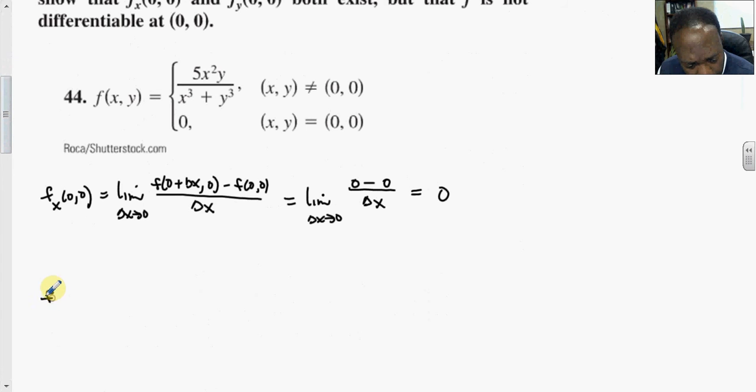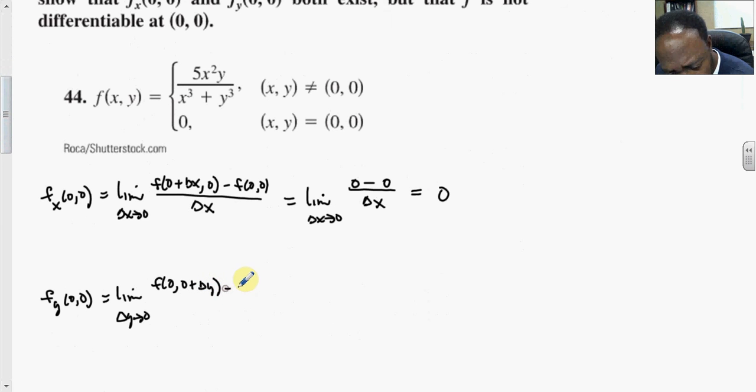So now the partial of f with respect to y at 0 comma 0 is the limit as delta y goes to 0 of f of 0 comma y plus delta y, but y is said to be 0, so 0 plus delta y, minus f of 0 comma 0, all over delta y.